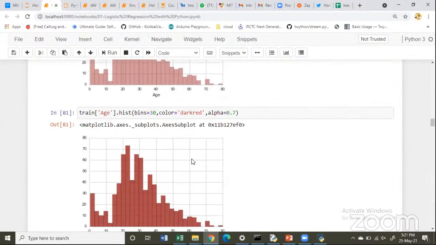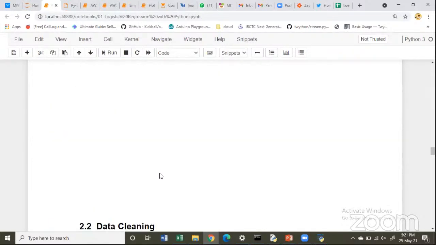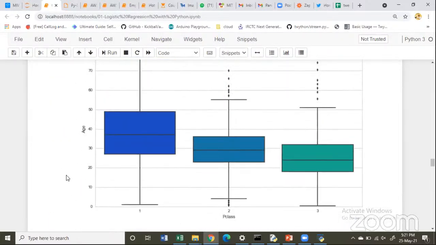Now let's consider a situation. I was just able to identify, out of the people who died, what was exactly their age? Whether the people with a younger age died, whether the people with a higher age died. So this gives me a picture of the ages of the people who were traveling in the ship.